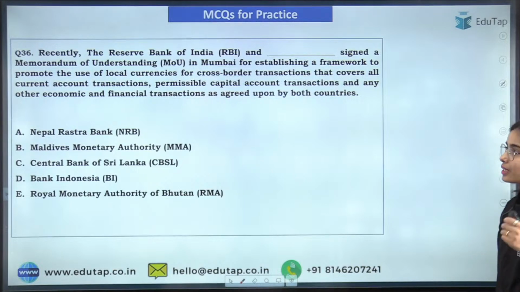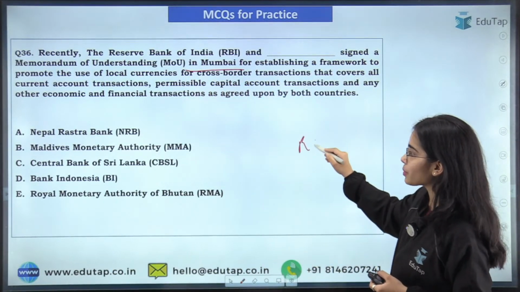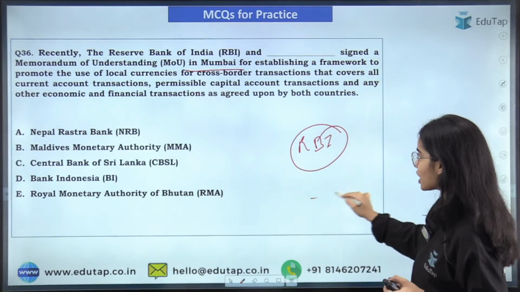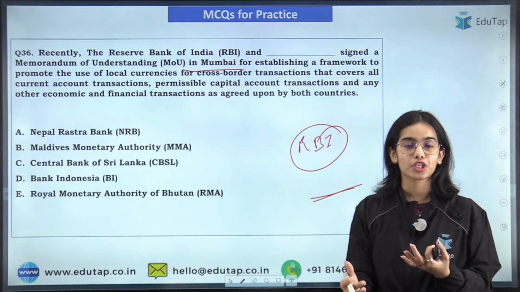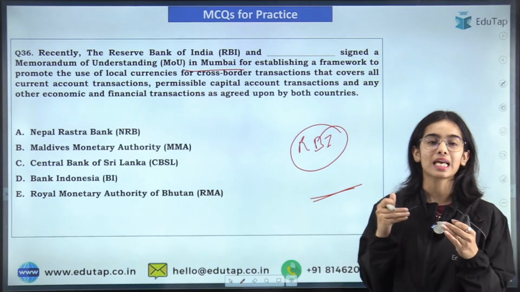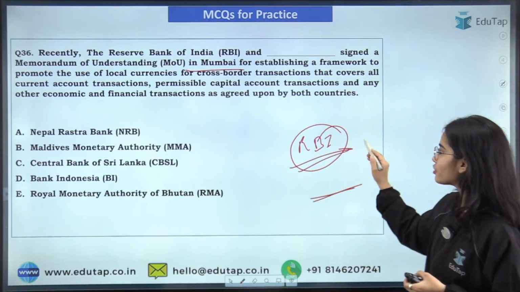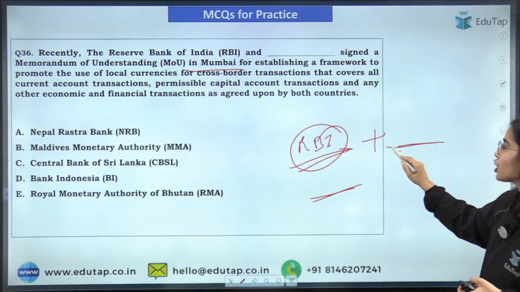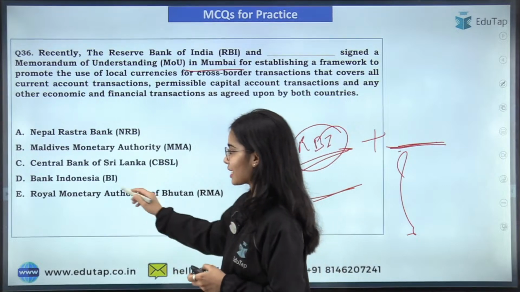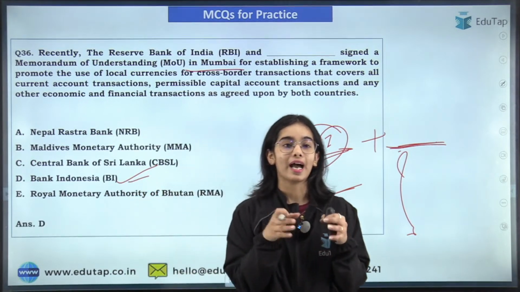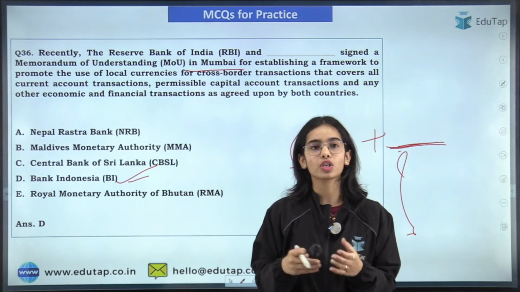Okay. Now the next question is in regards to the MOU. So MOU has been signed between the Reserve Bank of India and Dash for the local currencies to be used for the cross-border transactions, for the current account transactions and the permissible capital account transactions. Okay, so the Reserve Bank of India and which central bank, which monetary authority has signed this MOU, that you have to tell me. So yes, that is RBI and the Bank Indonesia have signed a MOU in regards to using the local currencies for the cross-border transactions.